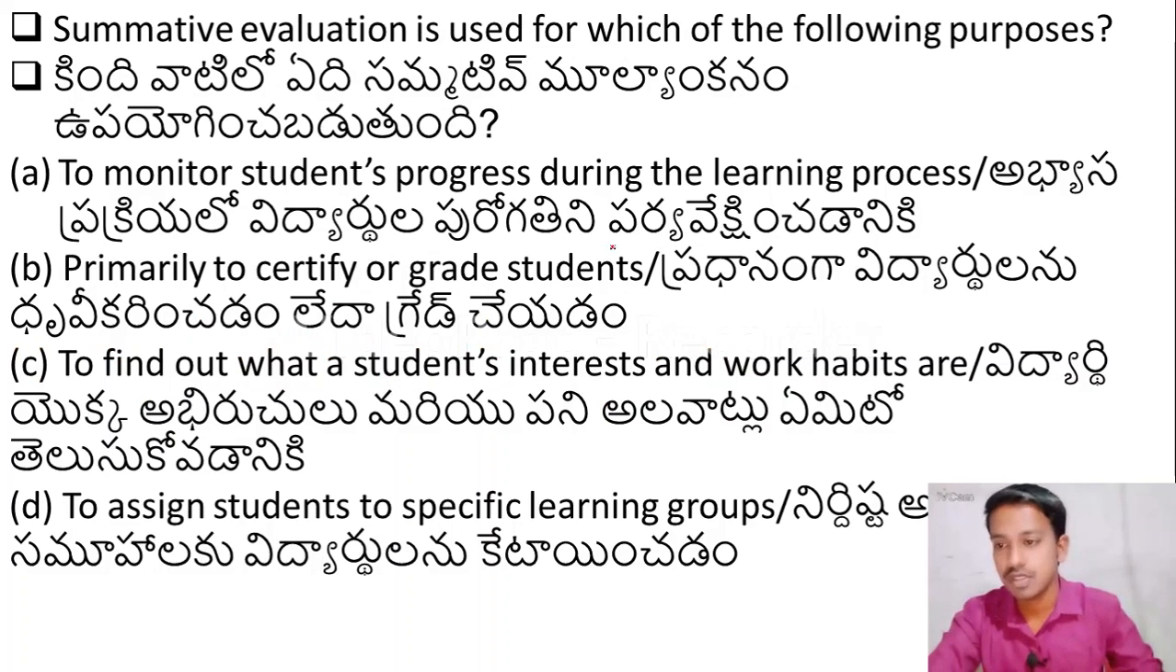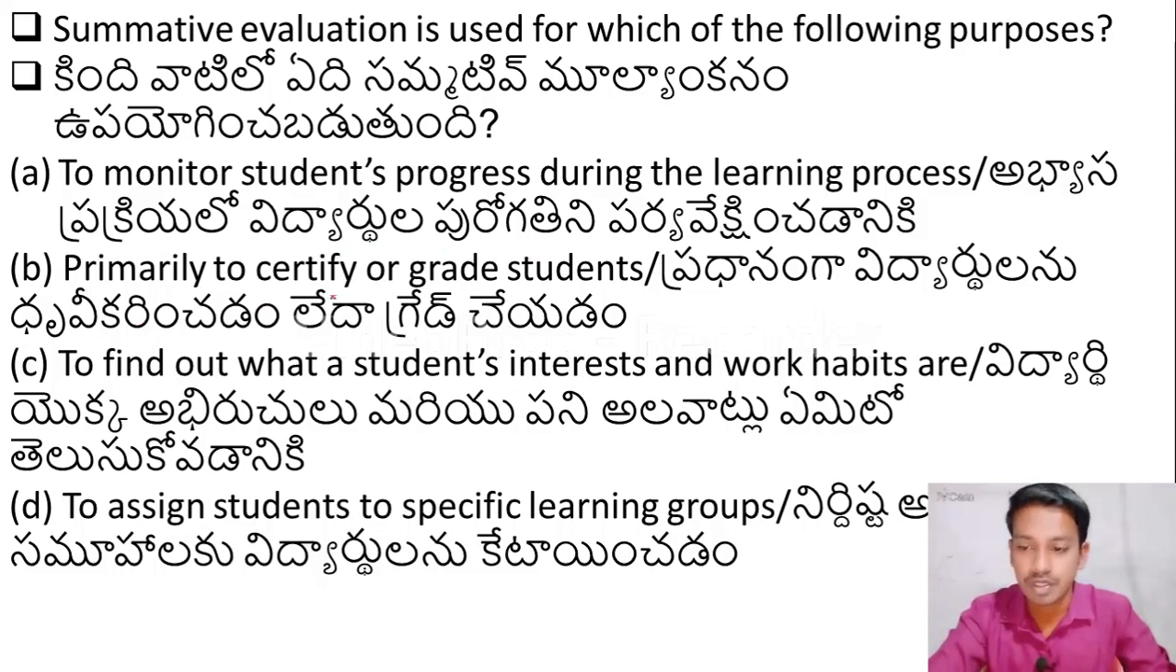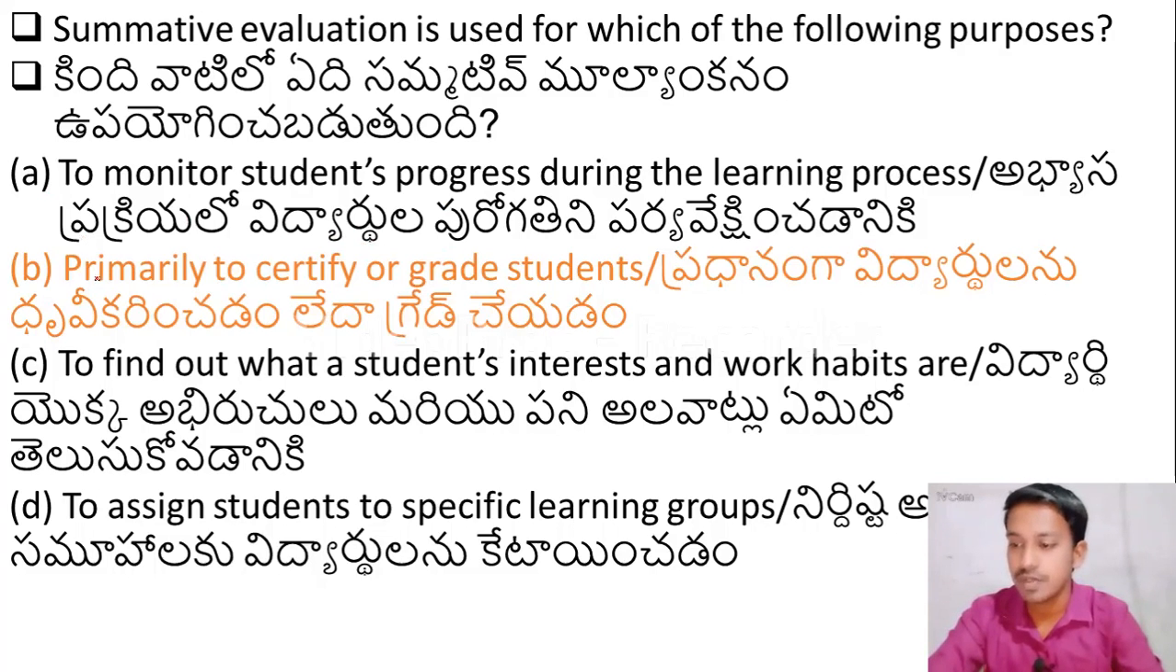The next question is, summative evaluation is used for which of the following purposes? Option A, to monitor students' progress during the learning process. Option B, primarily to certify or grade students. Option C, to find out what students' interests and work habits are. Option D, to assign students to specific learning groups. Here questions are also there in Telugu. You can pause the video and read the questions and options in Telugu. Here the right answer is option B, primarily to certify or grade students.